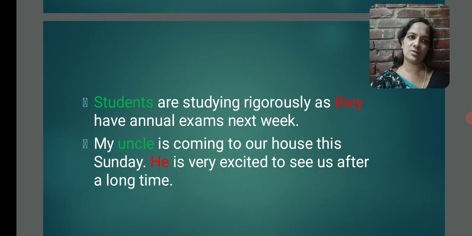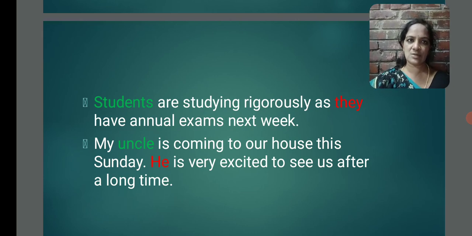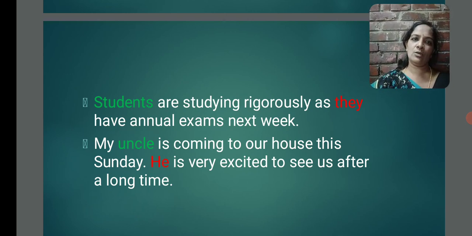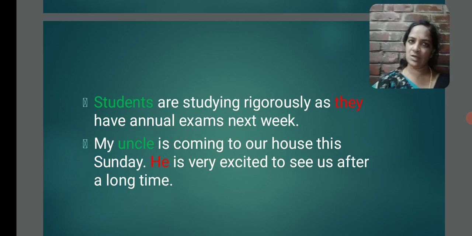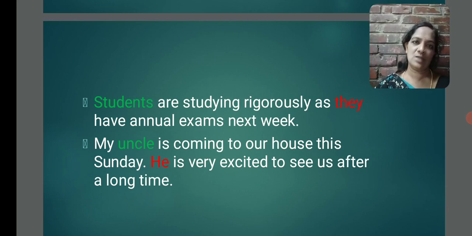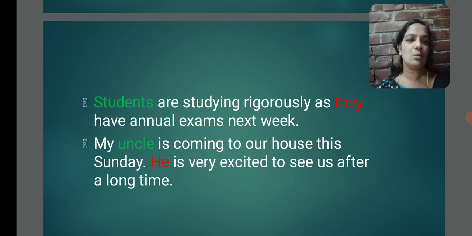Students are studying rigorously as they have annual exams next week. In the beginning of the sentence, we are talking about students. It is a noun. Okay. So, more than one means plural. So, it's a plural noun. Why are they studying rigorously? Because we are telling some reason. They have annual exams next week. Okay, who have annual exams next week? Same students, but we are not using that noun. In the place of that noun, we are using some word, that is they. It's a pronoun. It is a plural pronoun.